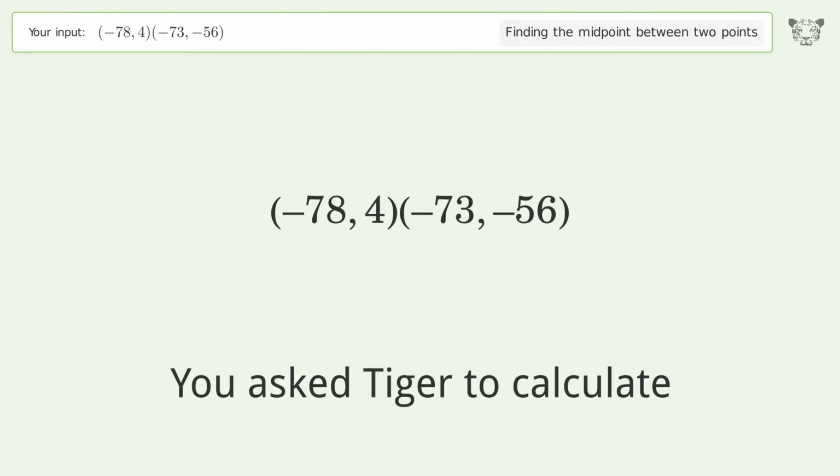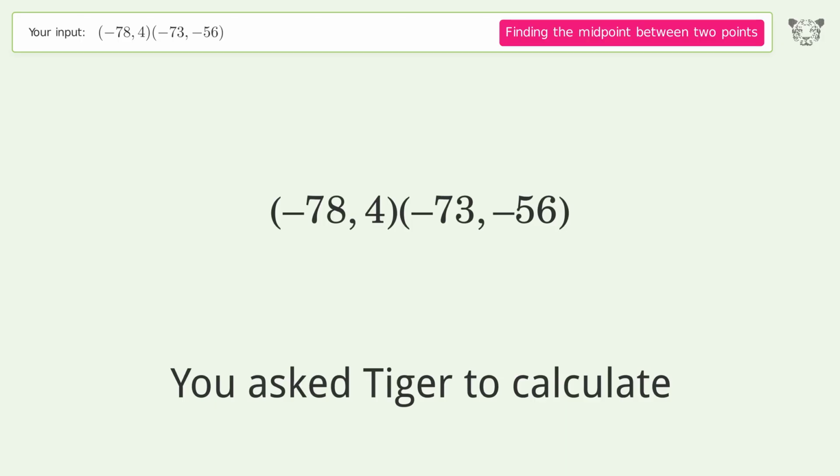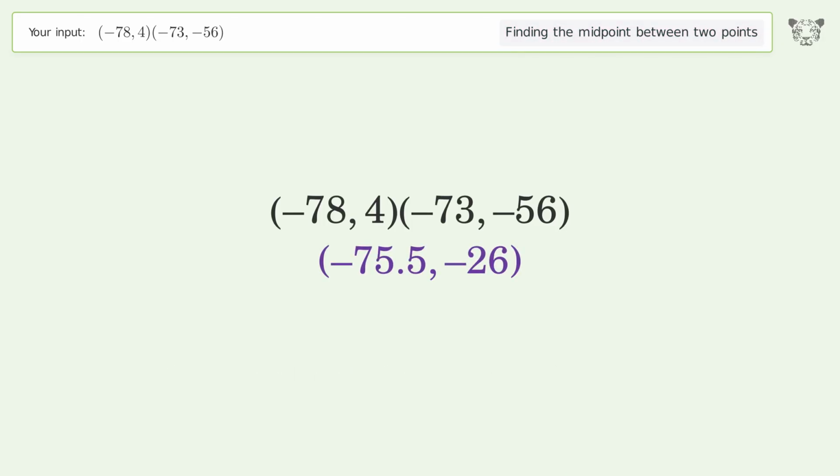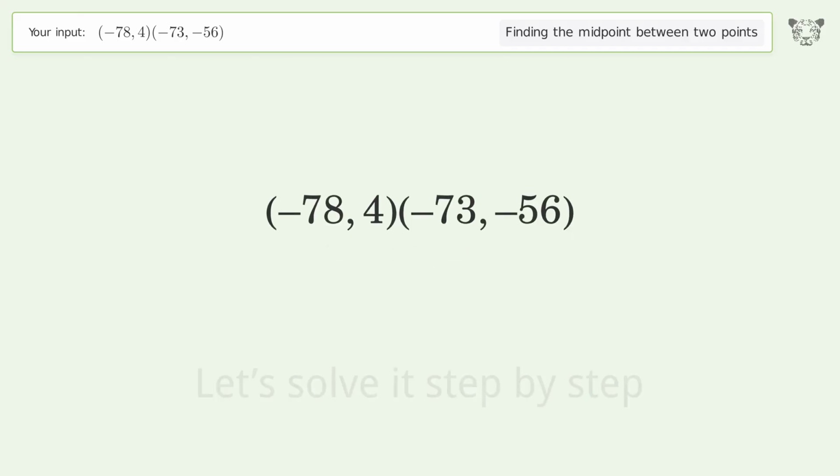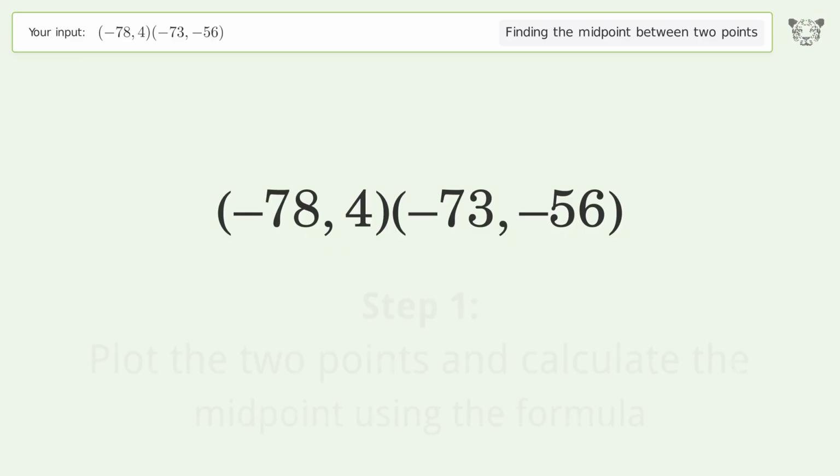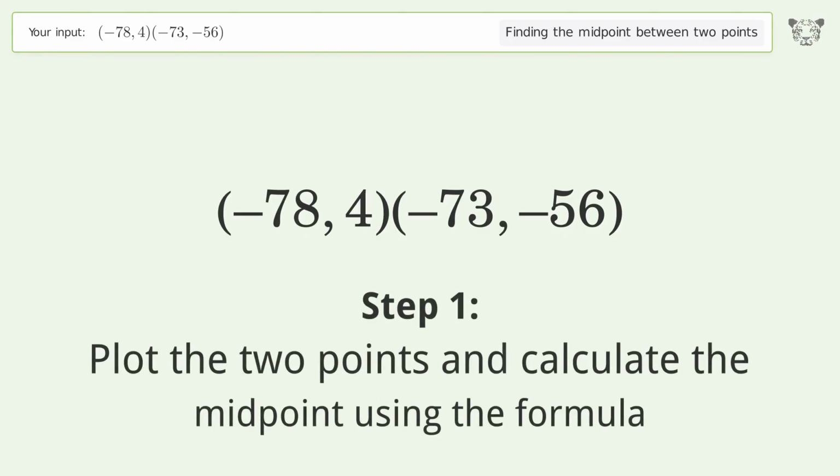You ask Tiger to calculate. This deals with finding the midpoint between 2 points. The midpoint between the 2 points is negative 75.5, negative 26. Let's solve it step by step. Plot the 2 points and calculate the midpoint using the formula.